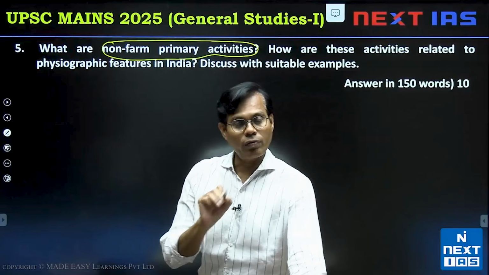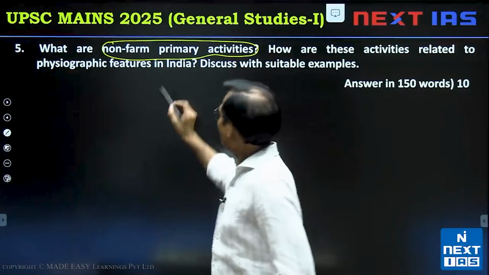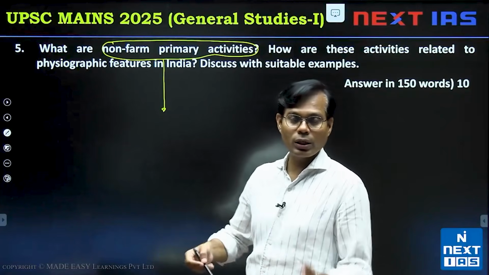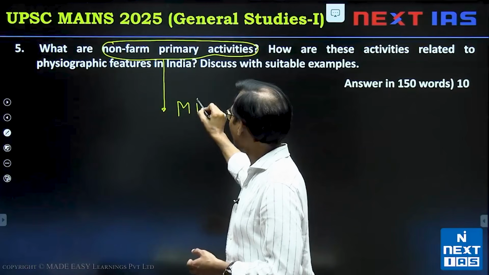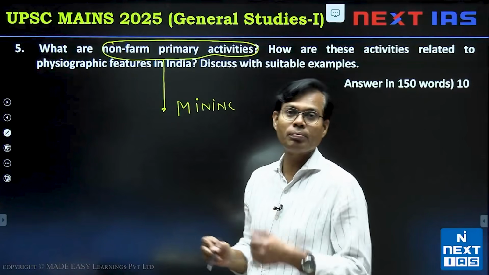If anyone has a better idea, non-farm is the main point here. Of course, any primary activity directly from the land we get. One is mineral resources, and this activity we call mining activities. In our mind, first of all, mining activities must come.